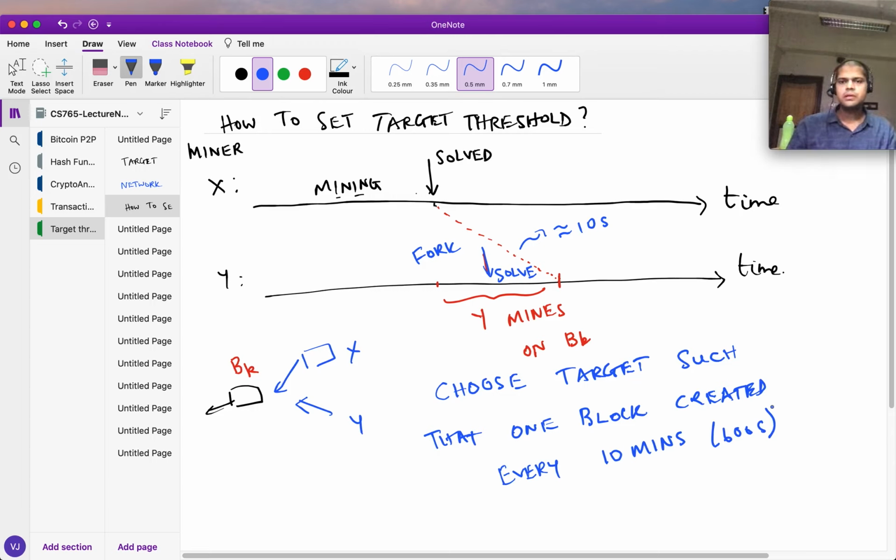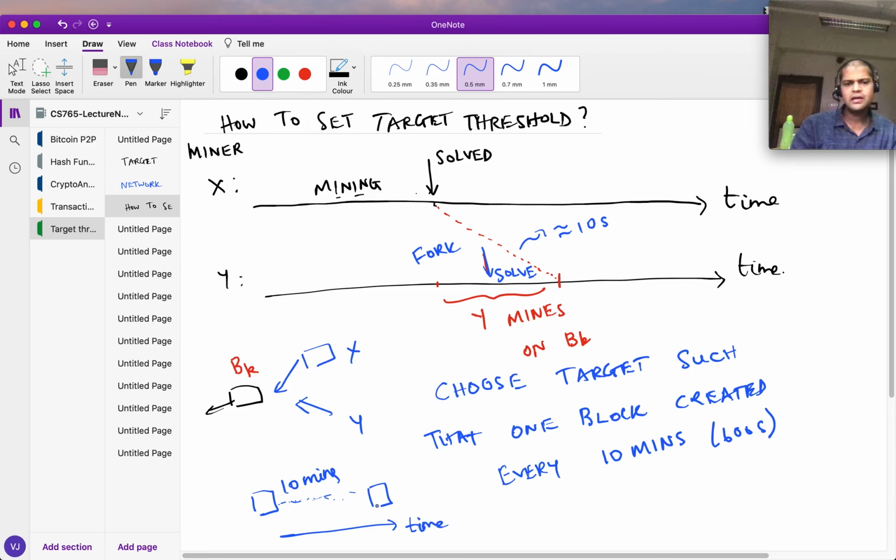So this is what he decided. And so what happens in practice is that you have the Bitcoin blockchain and it takes very long, like 10 minutes, for somebody to generate another block. So this is how I'm looking at time here.